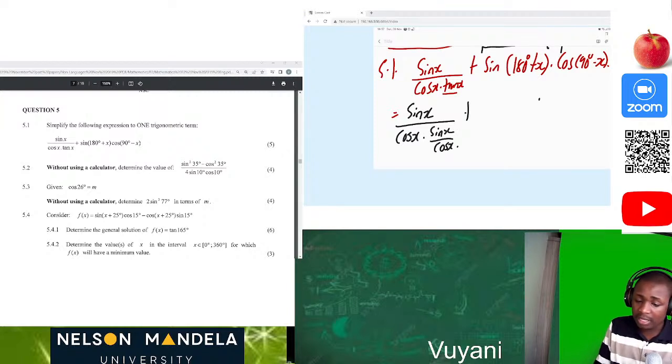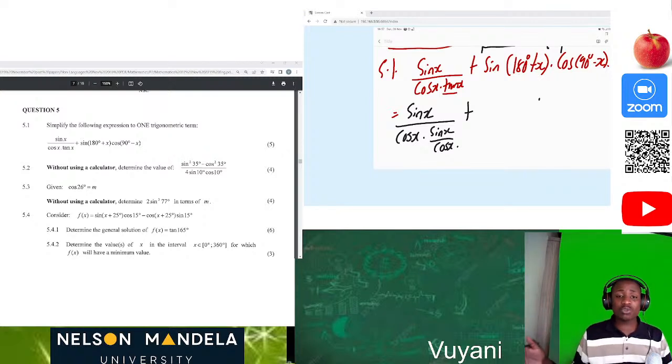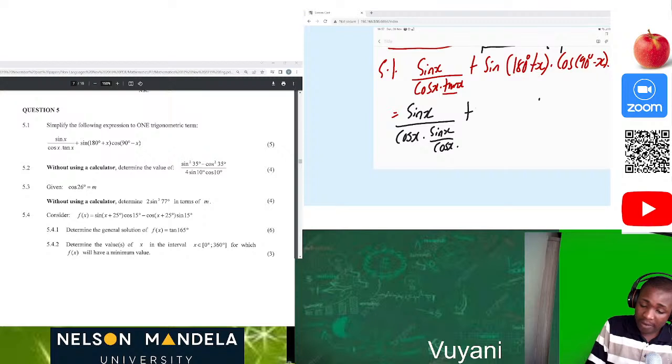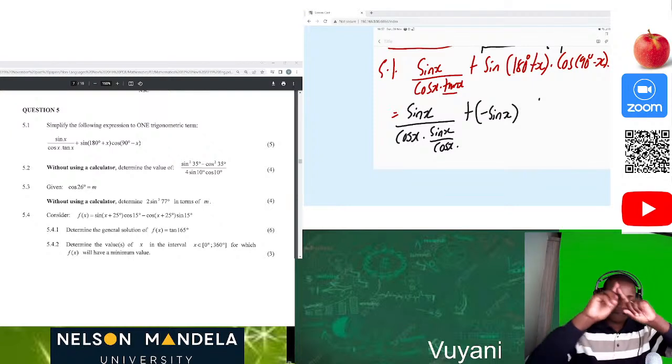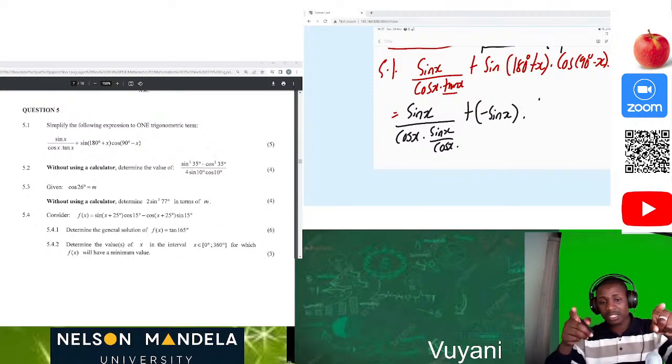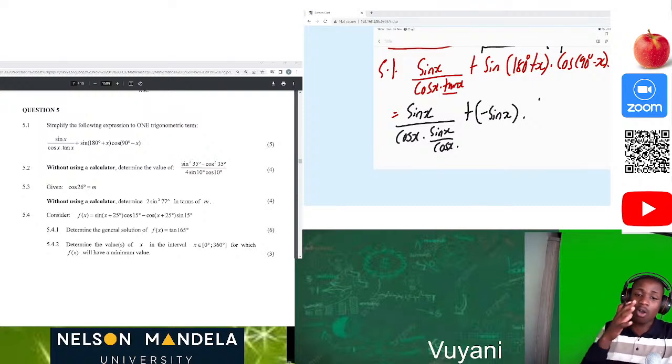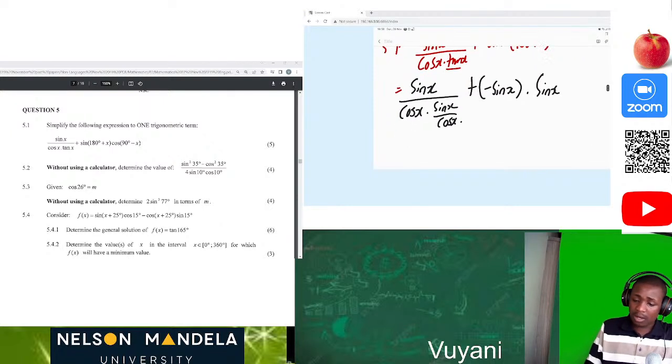Okay, plus then sine 180 plus x. 180 plus is in the third quadrant, and only tan is positive. So since sine is in the third quadrant, it's going to be negative. So we have our negative sine of x times cos 90 minus x. 90 minus x is in which quadrant? It's in the first quadrant, and cos is positive in the first quadrant. But since it's cos 90, we must look at the co-ratio. The co-ratio of cos is sine. So we're going to have times sine of x. Now let's go.